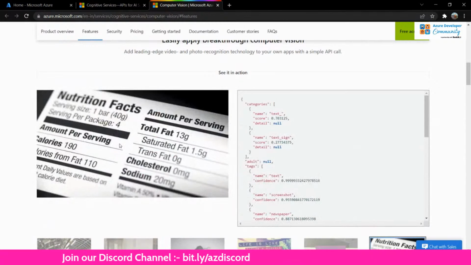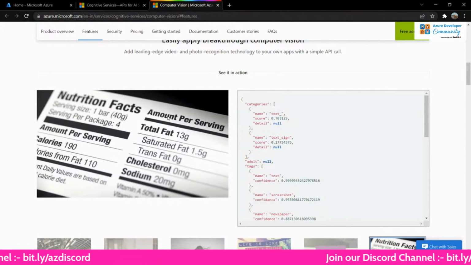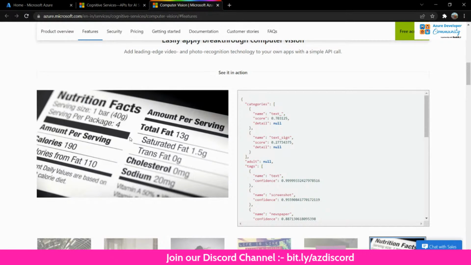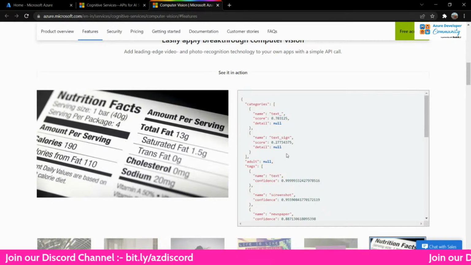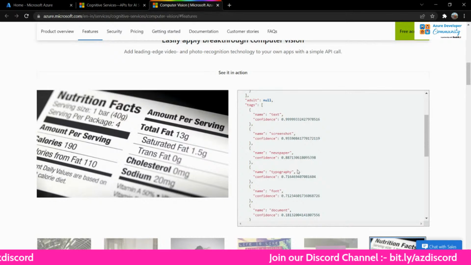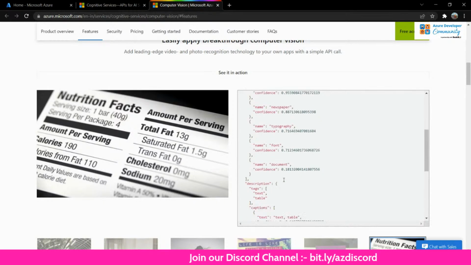Yeah, I'll choose this. This is something that is found on any, let's say, chips packet or a chocolate bar. You can find this at the back of that particular product, right? But let's see what this particular thing has analyzed. So there is text, there is a screenshot. It's a newspaper. Is it typography, or is it a document?